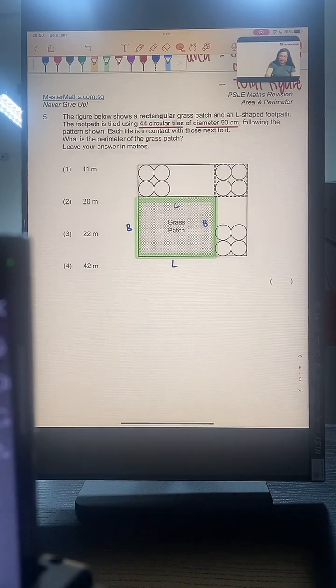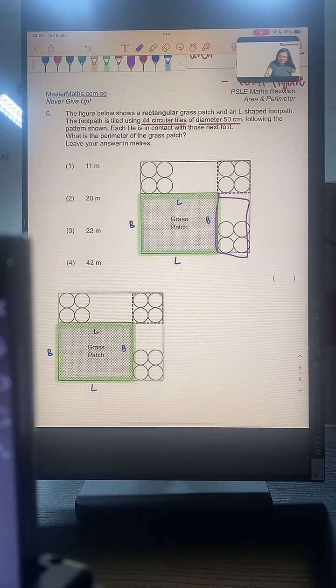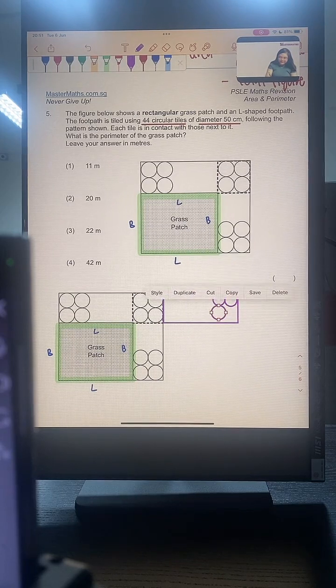Let me bring this down below, and I will show you the cut and paste technique, which is something like this. My circles are drawn not very nice, not very accurate here, but please bear with it.